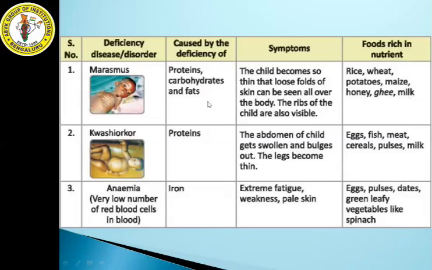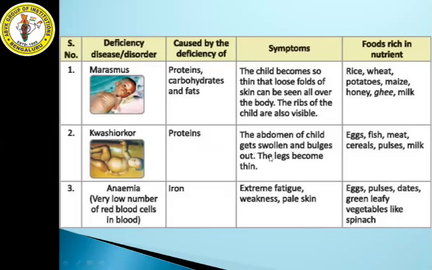Okay. Next we have kwashiorkor, a second deficiency disease which is caused due to deficiency of protein. If you don't have a sufficient amount of protein in your body, you will be affected with a disease called kwashiorkor. What are the symptoms of kwashiorkor? The abdomen of a child gets swollen and bulges out, and the legs become thin.